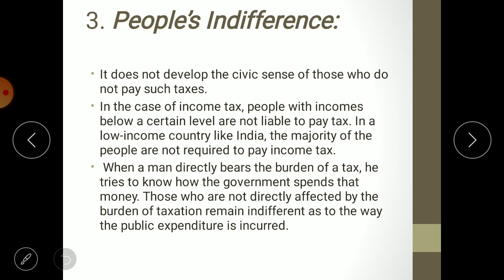But then also they are keeping quiet. Why? Because they are not the persons who are paying tax. It is only 10% who are paying tax. As they have not paid a single penny of tax, they will feel, why worry about this corruption and the bad politics in India? We should mind our own business. Because they haven't paid any money, they will not care about how the government is spending the money. So their behavior is indifferent towards the government, whether the government is doing any developmental activity or not. They will not raise their voice. Why? Because they are not paying the tax.